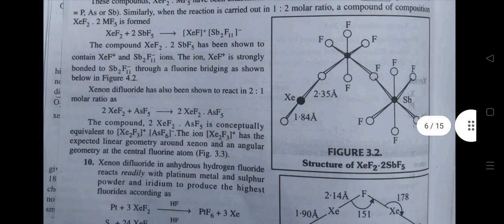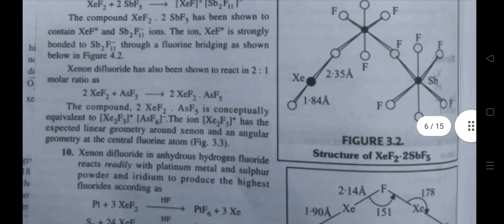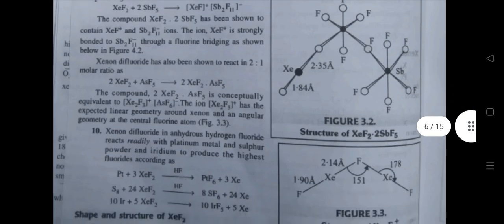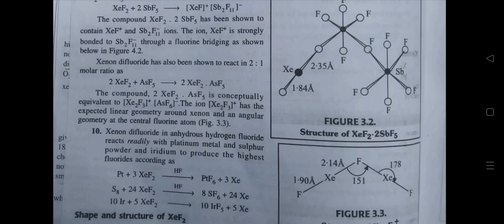Xenon difluoride has also been shown to react in the 2:1 molar ratio. The compound 2XeF2.AsF5 is conceptually equivalent to [Xe2F3]+[AsF6]−. The ion [Xe2F3]+ has the expected linear geometry around xenon and an angular symmetry at the center fluorine atom.